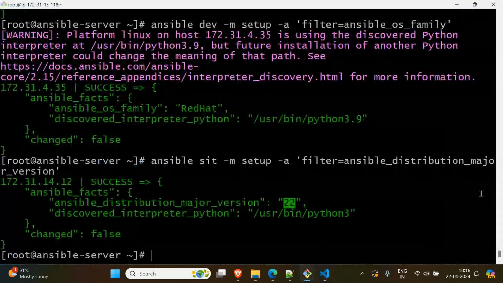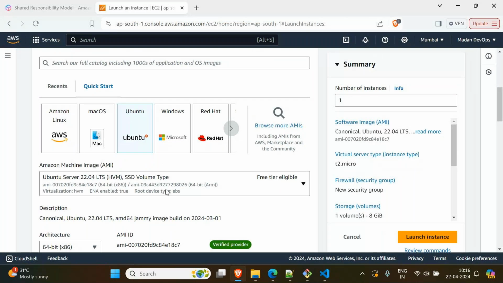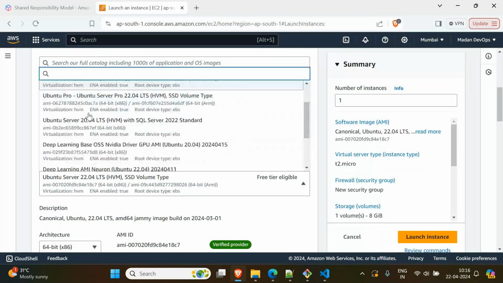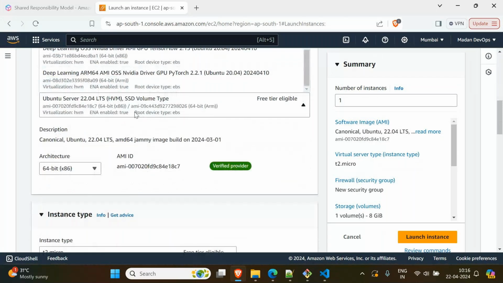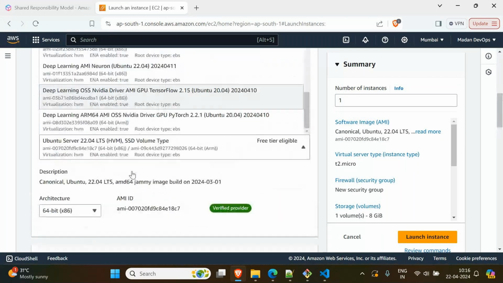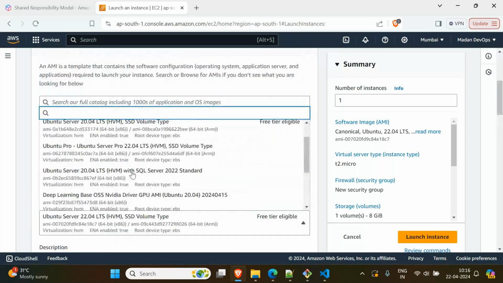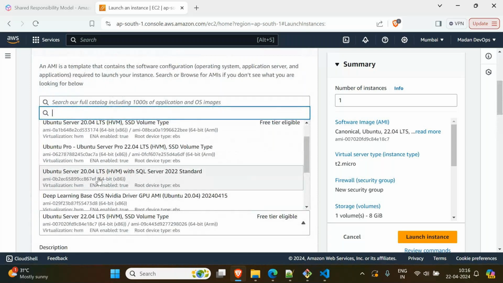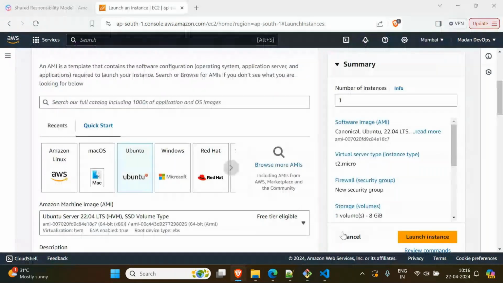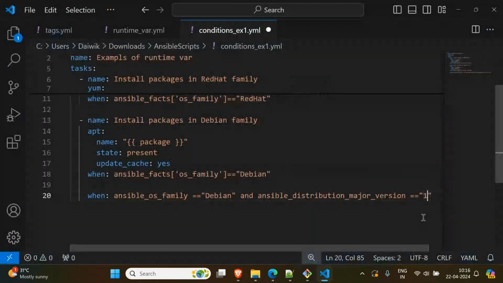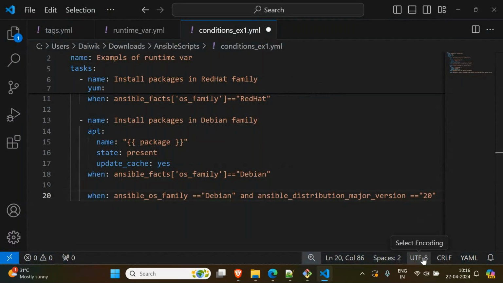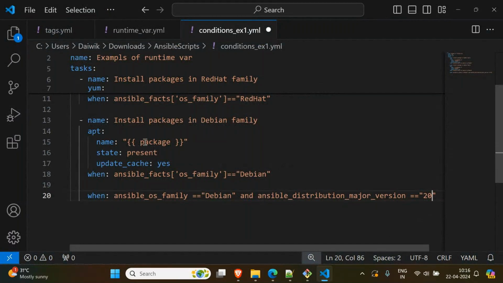If you drop it down, we have 20 also. If you scroll down, we have older versions. It is not shown here, it seems it has been removed. Anyway, assume you take 20. I don't want to install on 22, but I want to check those Ubuntu machines which belong to version 20, because the module works only on 20, not on 22, where it may fail.